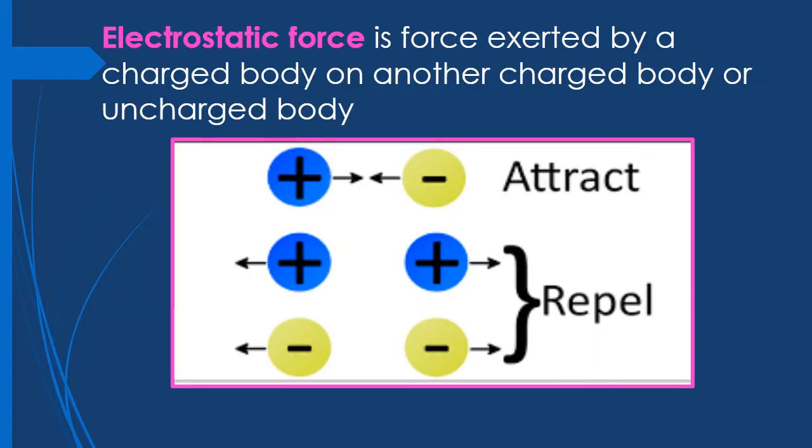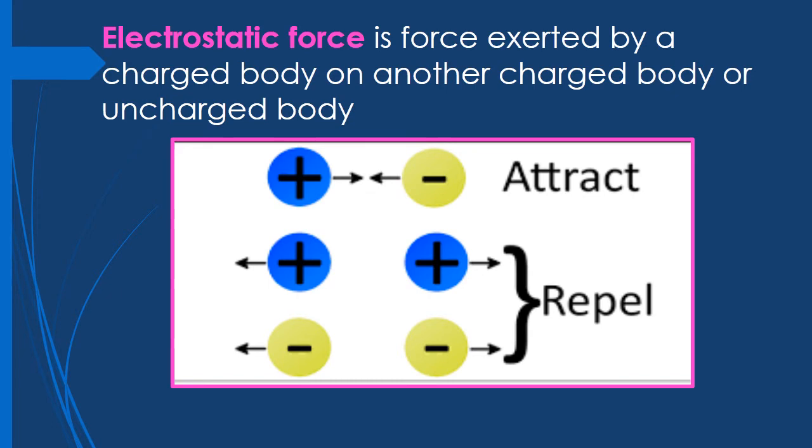Electrostatic force is another kind of non-contact force which is exerted by a charged body on another charged body or uncharged body. Now static means stationary. Charges that don't move, right? They exert force, and that force is said to be electrostatic force. Now how does a body get charged, right?